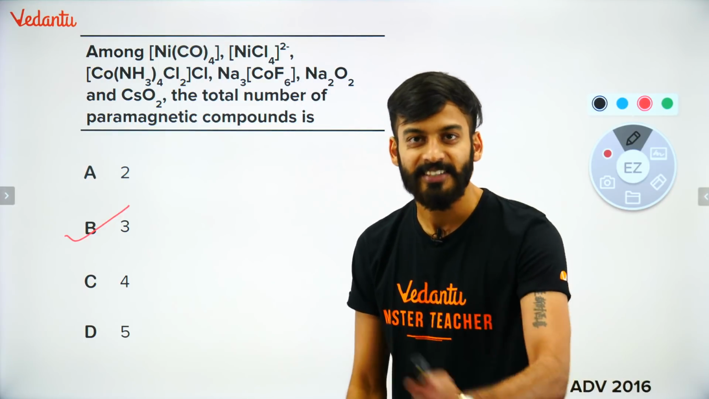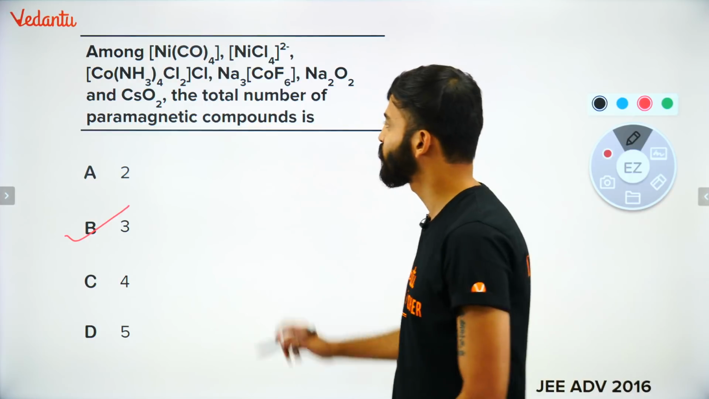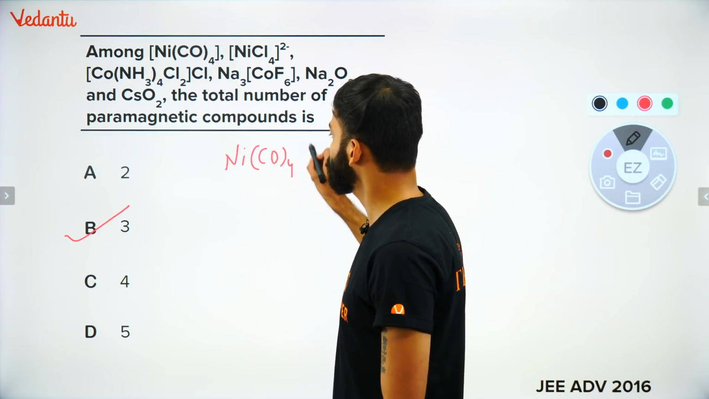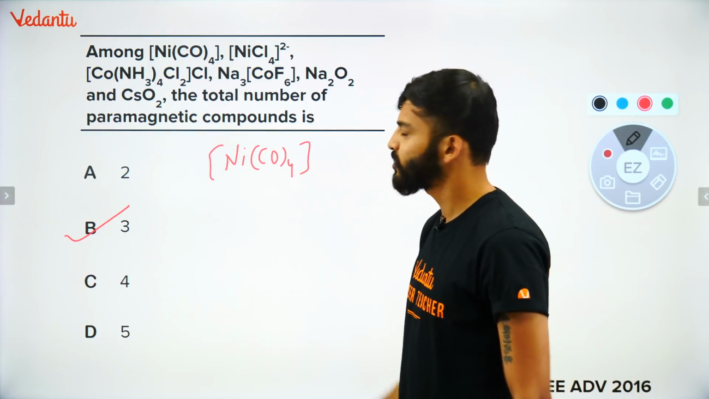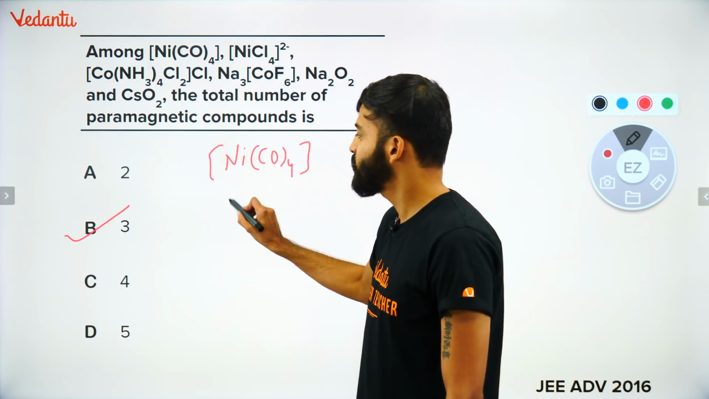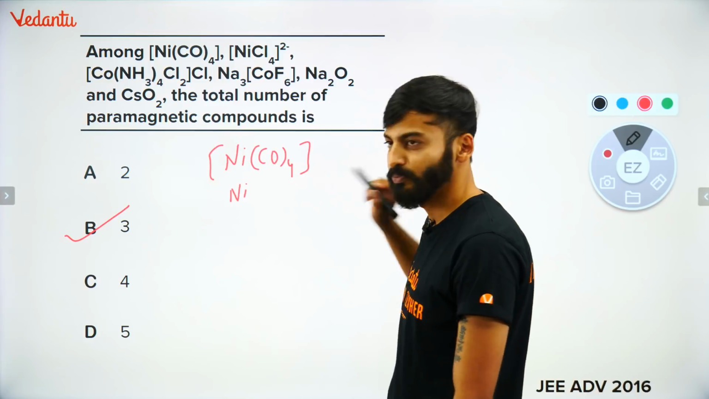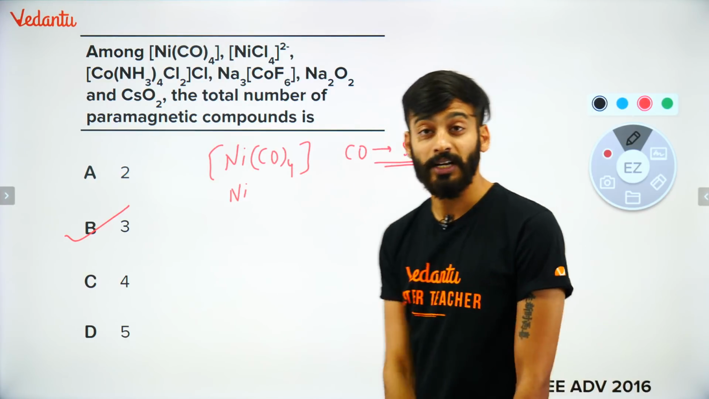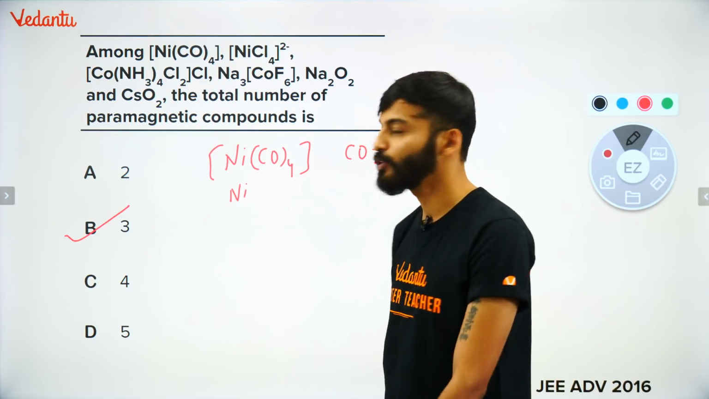Very nice. Let us see how is that. Let us walk through it. First, I have Ni(CO)4. Bacho, what is the oxidation number of nickel here? Oxidation number of nickel here is 0 because CO is a strong ligand, and it is a neutral ligand. So oxidation number on nickel would be 0.